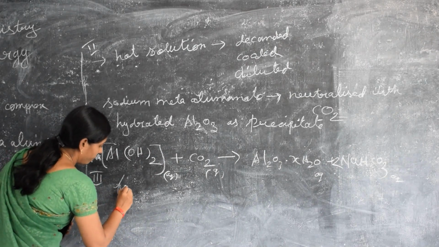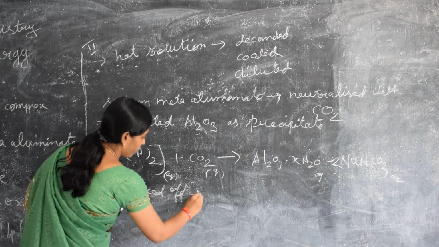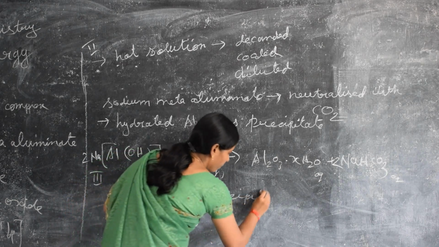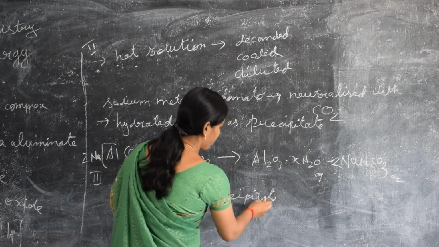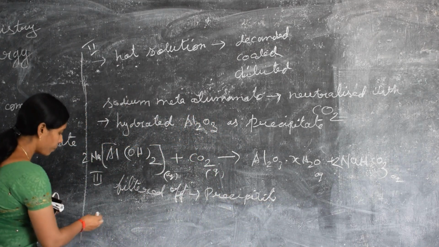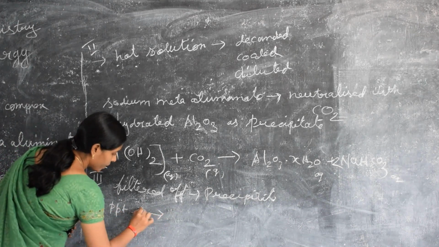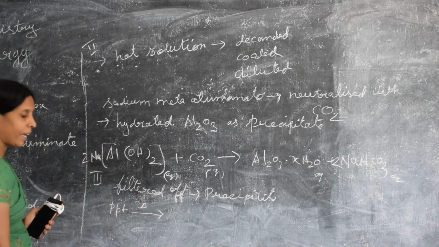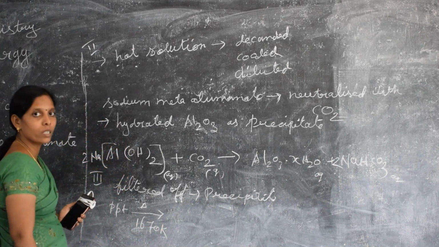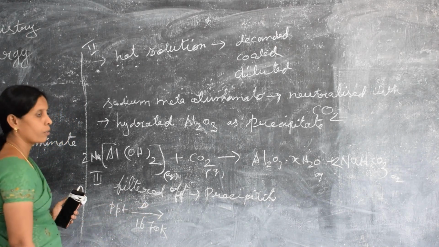After filtering the precipitate, the precipitate is heated at 1670 Kelvin. When we heat it, we get pure alumina.